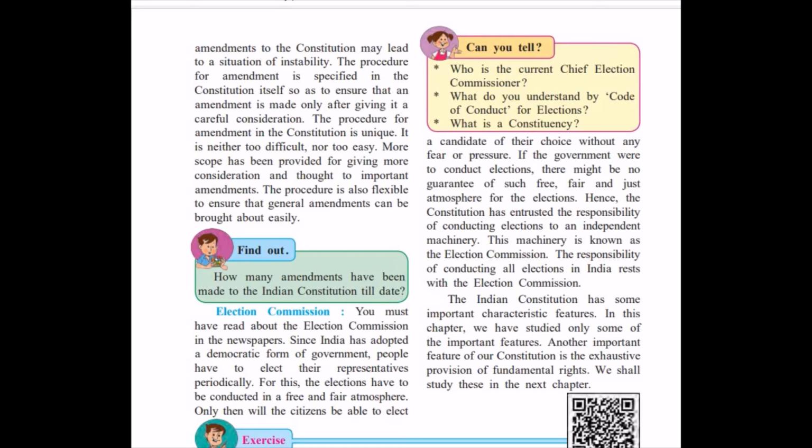You find that after every 5 years, elections are conducted. The Lok Sabha election and the Rajya Sabha elections are held by the Election Commission. So you can see the Indian Constitution has some important characteristic features. In this chapter, we have studied only some of the important features. The other important features of the Constitution are exhaustive, and we will learn them in the next chapter.